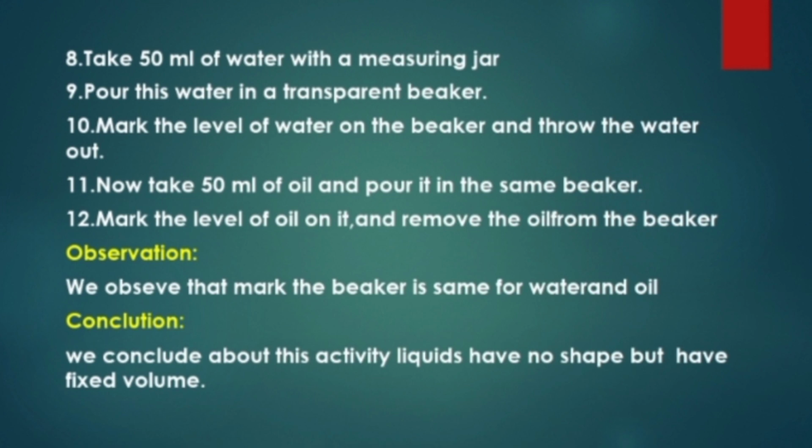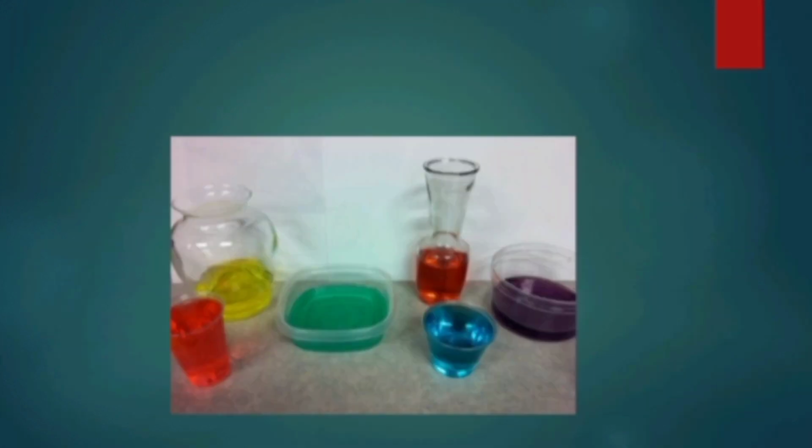Mark the level of oil on it and remove the oil from the beaker. Observation: we observe that the mark on the beaker is the same for water and oil. Conclusion: liquids have no fixed shape but have a fixed volume.